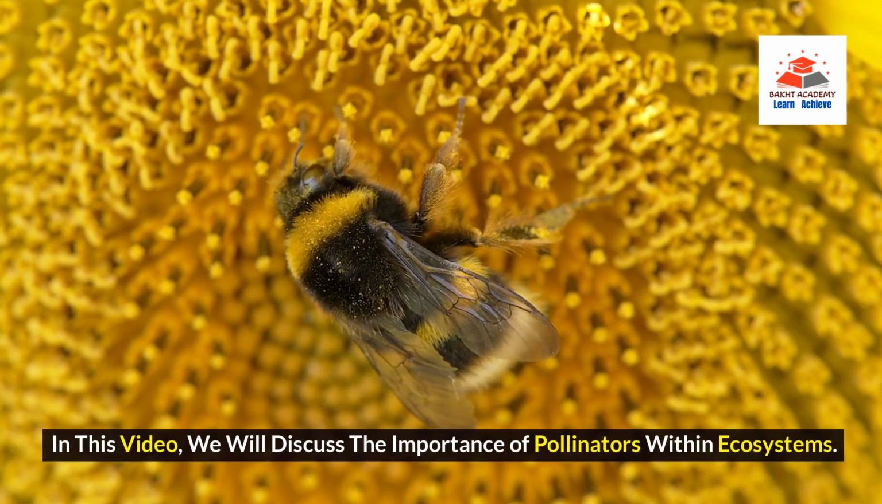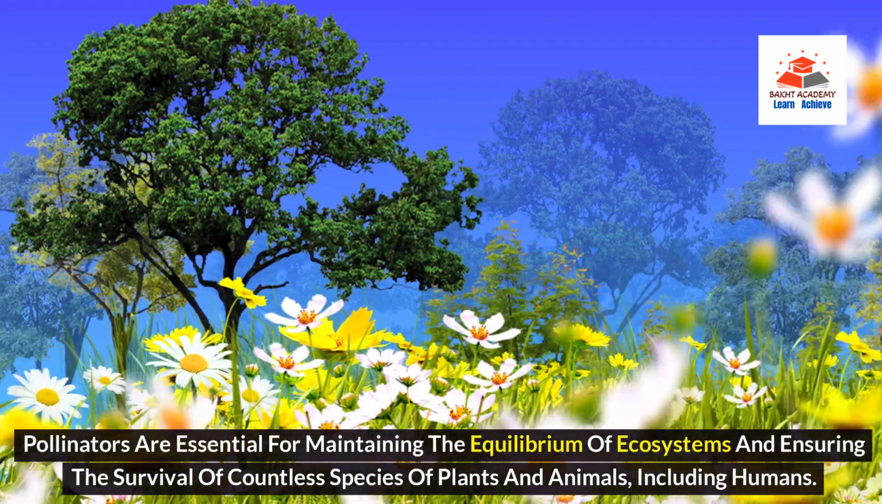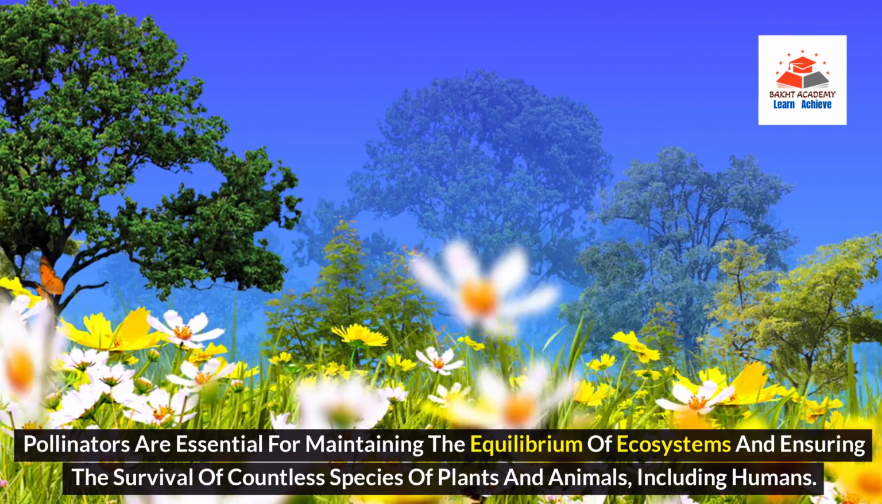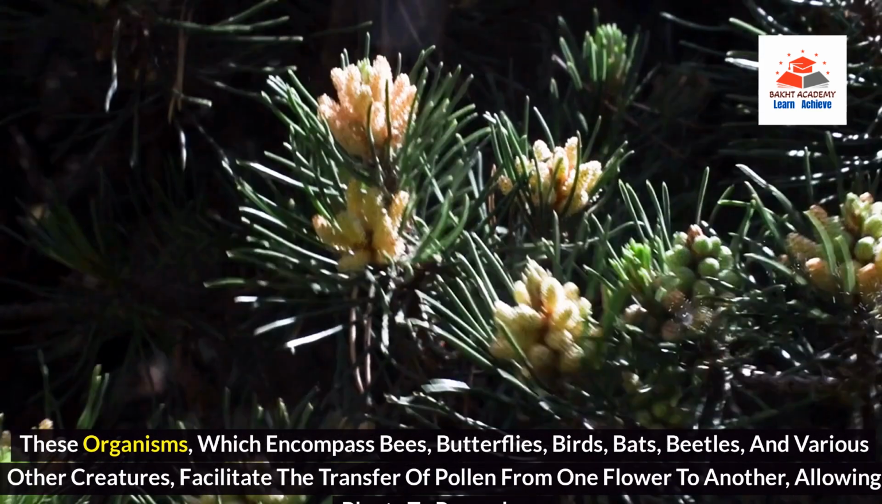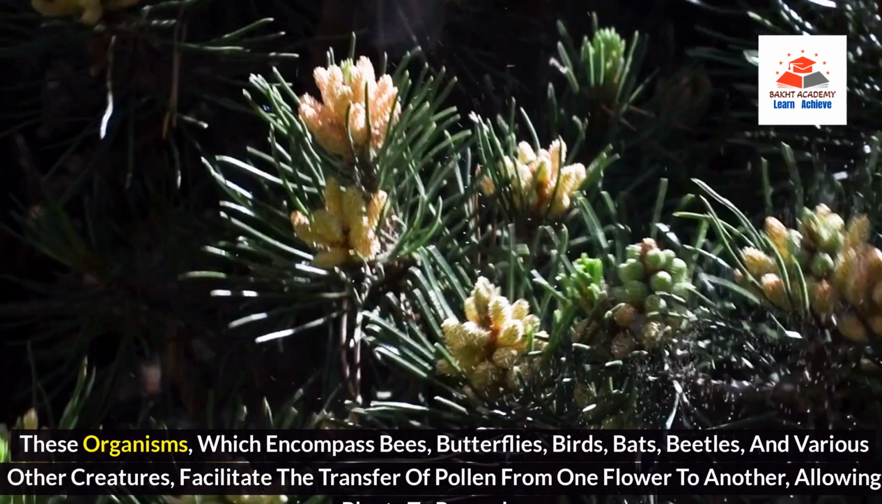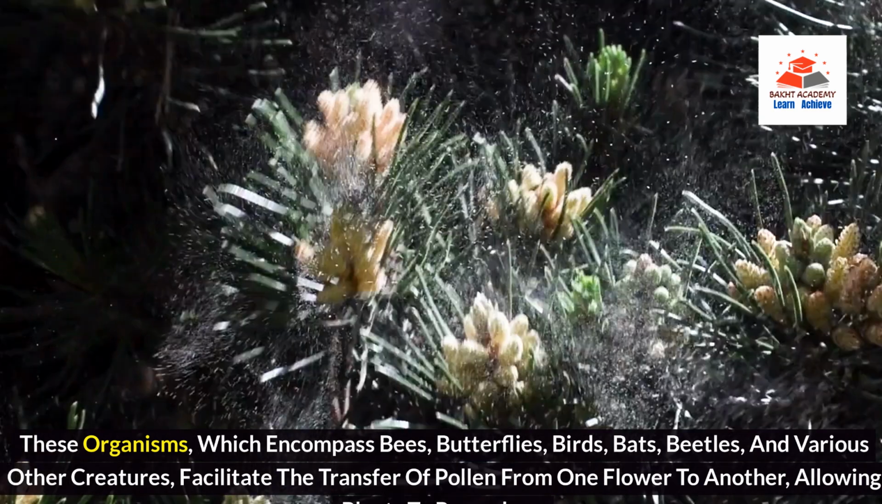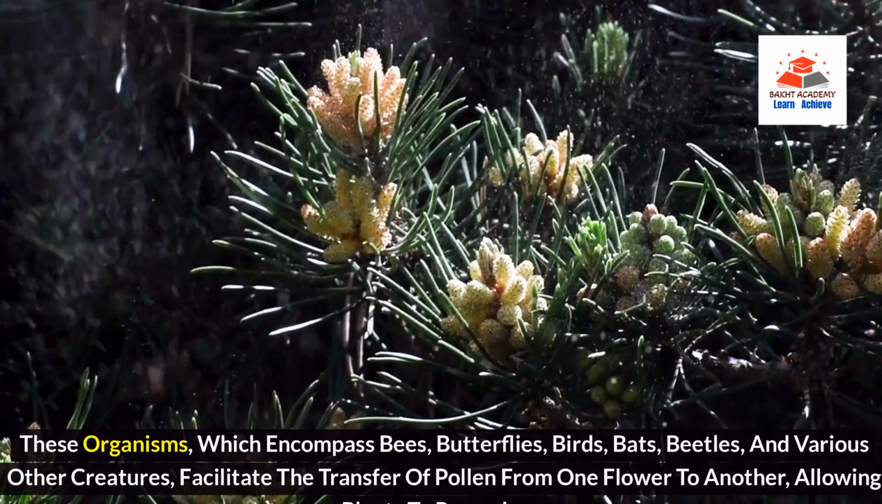In this video, we will discuss the importance of pollinators within ecosystems. Pollinators are essential for maintaining the equilibrium of ecosystems and ensuring the survival of countless species of plants and animals, including humans. These organisms, which encompass bees, butterflies, birds, bats, beetles, and various other creatures, facilitate the transfer of pollen from one flower to another, allowing plants to reproduce.